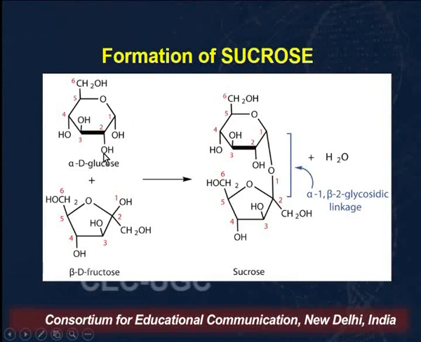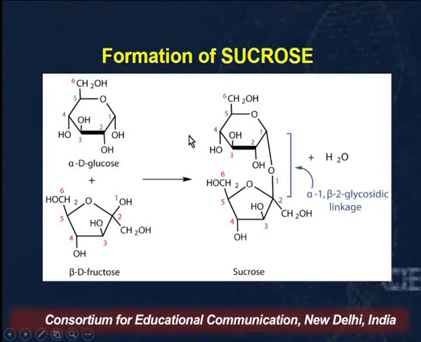If the two anomeric hydroxyl groups are facing each other, it will be very convenient to make a glycosidic bond here. So you remove an OH from here and H from here, or OH from here and H from here, and we get a glycosidic bond.